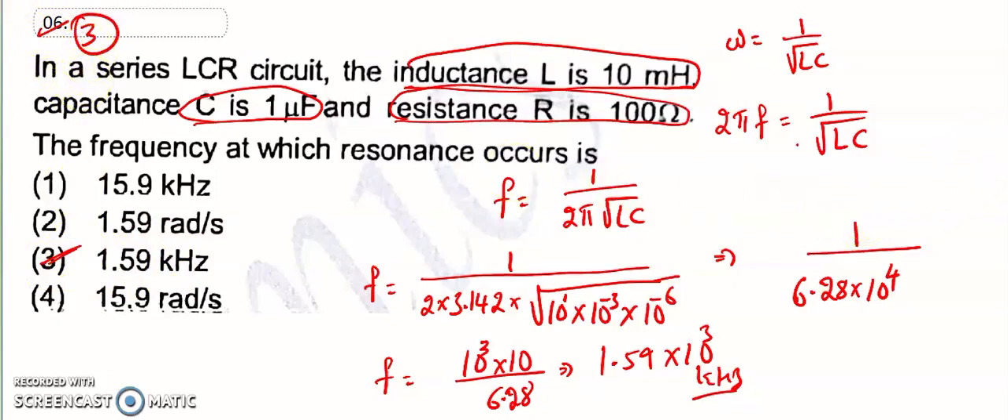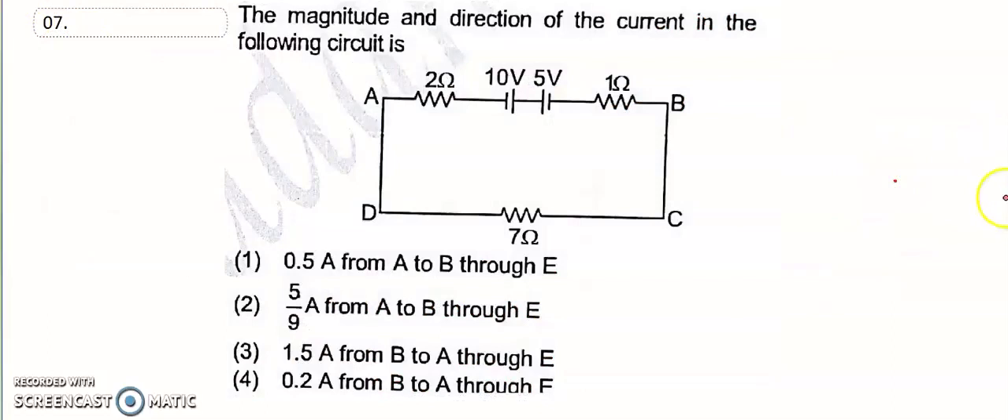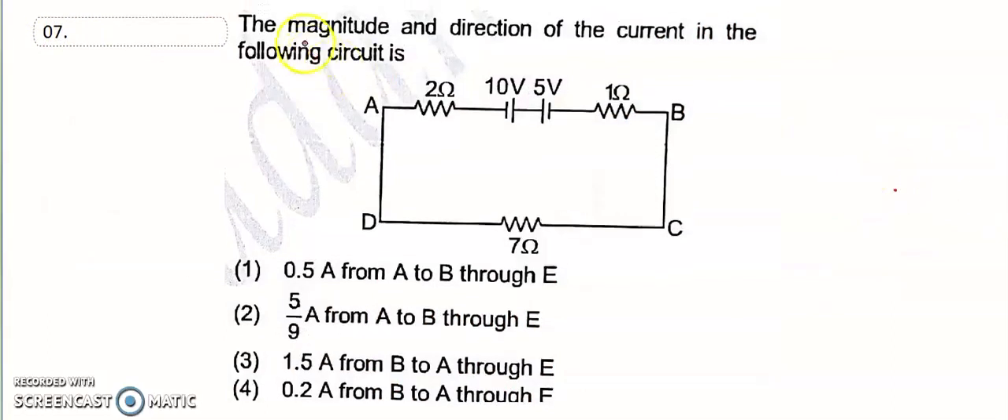So let's move to the seventh question. See, the seventh question: the magnitude and direction of the current in the following circuit. Okay, this is the following circuit. Now we have to find the potential difference between these two. So what is the potential difference? This is called E. The potential difference is 10 minus 5, which is 5 volt. So the potential difference is 5 volt.